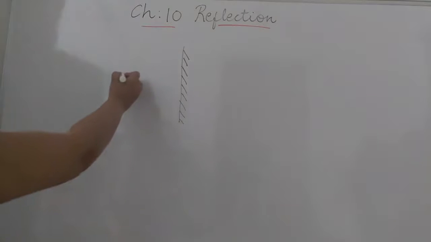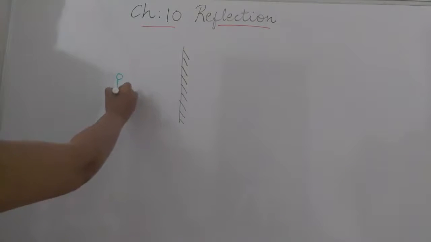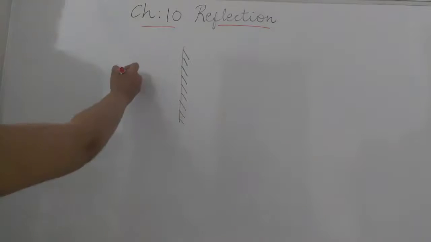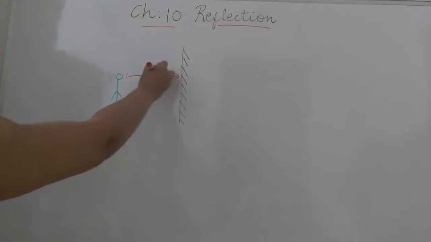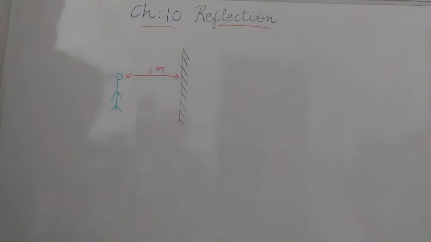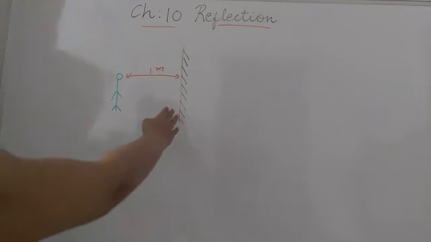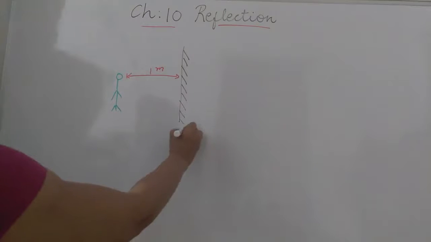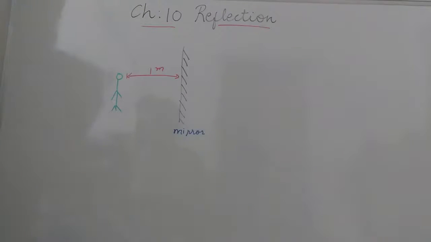Suppose this is the person standing in front of the mirror. So if the distance from the mirror to that person is 1 meter, suppose this distance is 1 meter, then the reflection will be on the other side of the mirror, so we get the reflection on the other side of the mirror at the same distance.